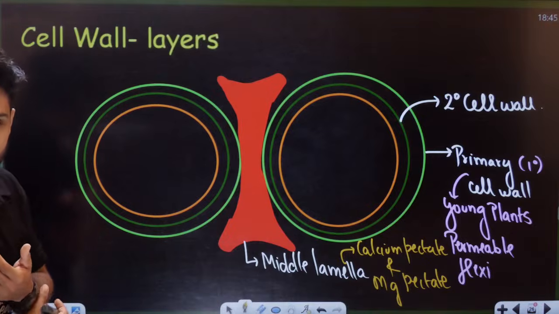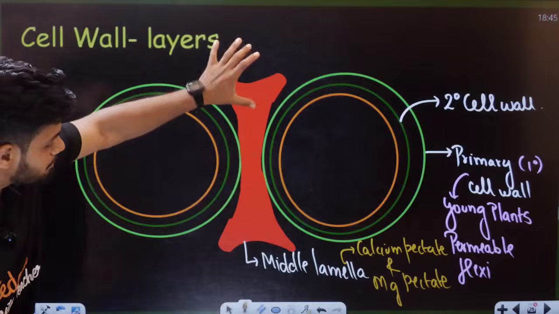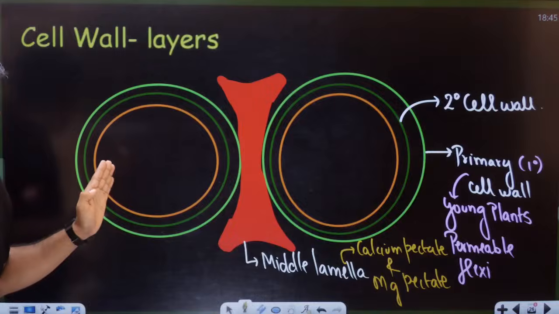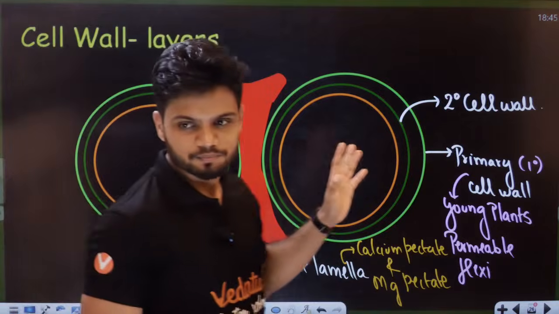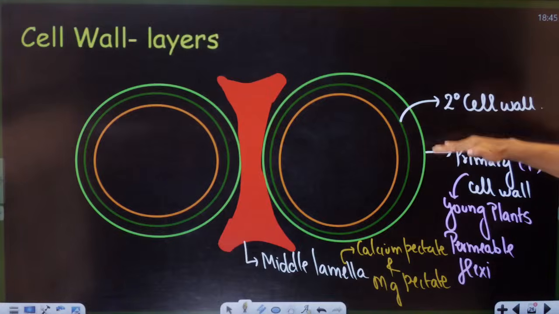So this right here, students, right in the middle, is your middle lamella. This is the primary cell wall, secondary cell wall, right, students? Hello, Ravindran students. Hello, Ravindrani. How are you? This is the middle lamella here, and primary cell wall, secondary cell wall.